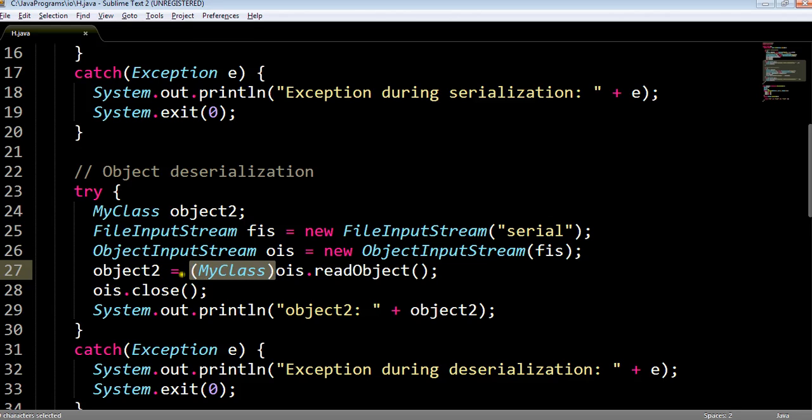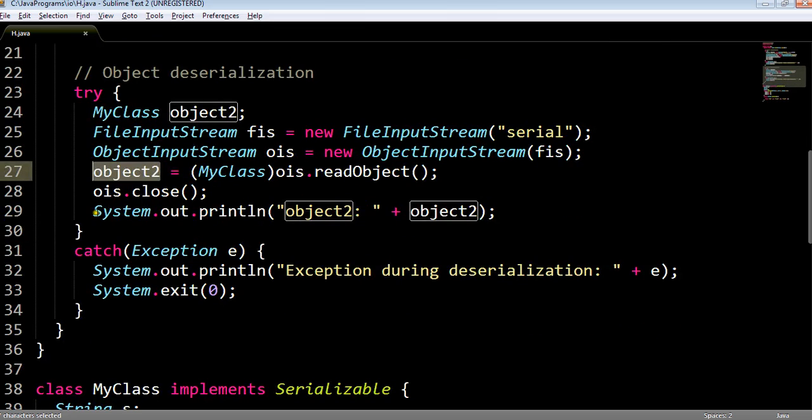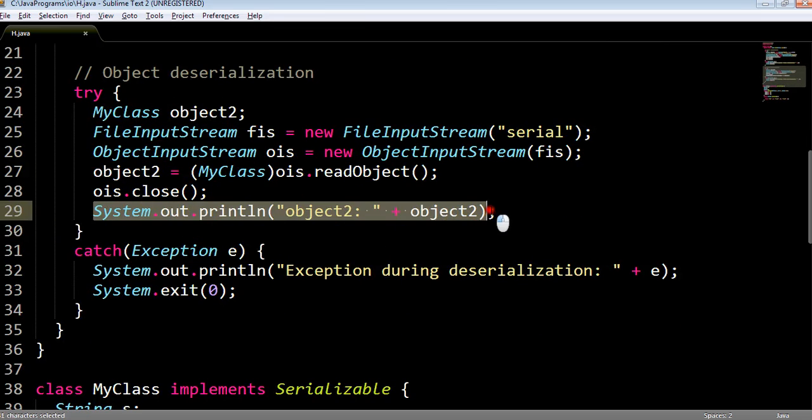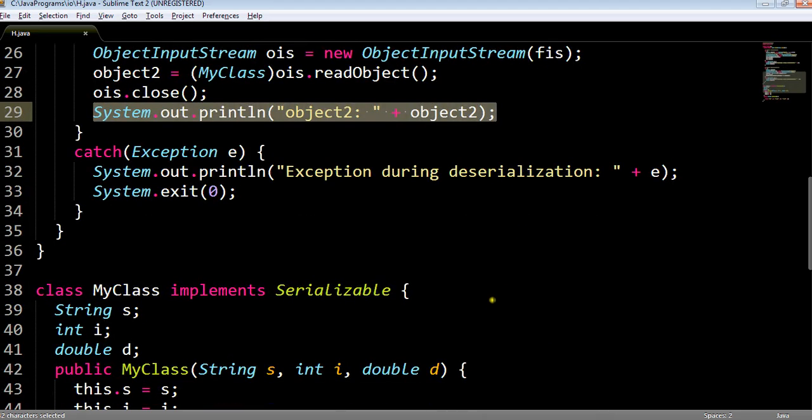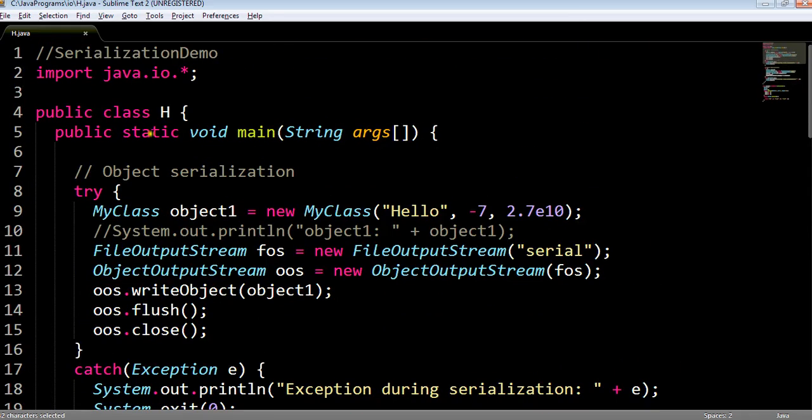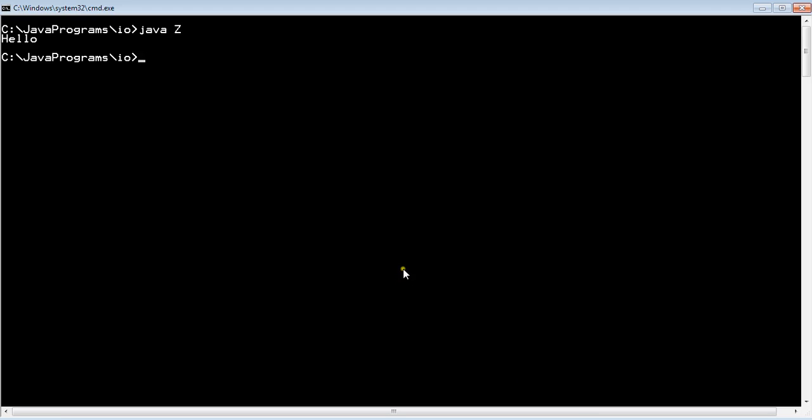So we cast the object into the class MyClass, and the object we have read, we have saved into our object2. Now we are simply printing our object here. Now I am going to compile this program with javac h.java, and I will show you how the object of this class will be displayed in the output.